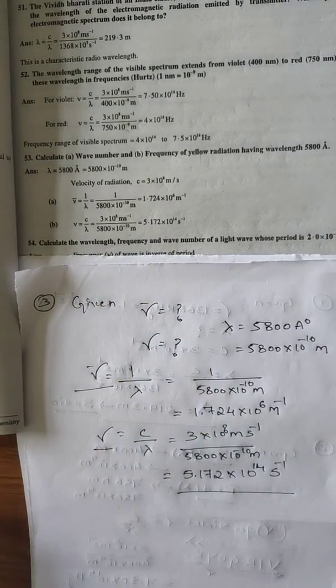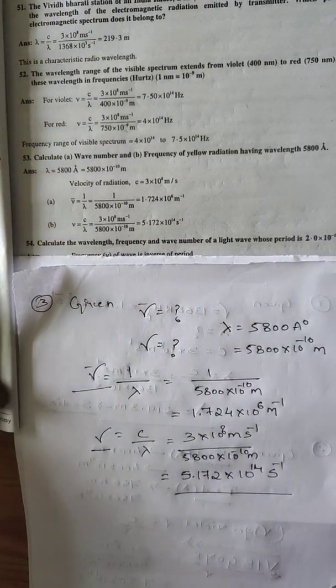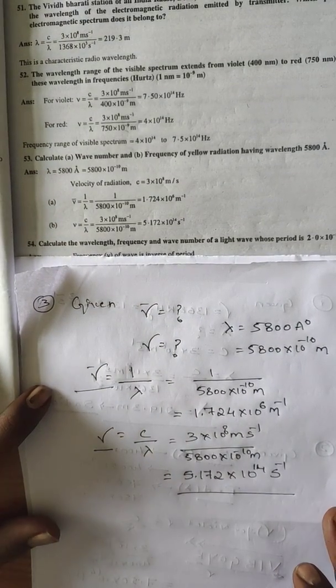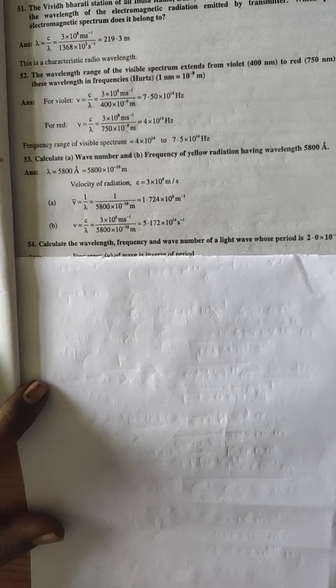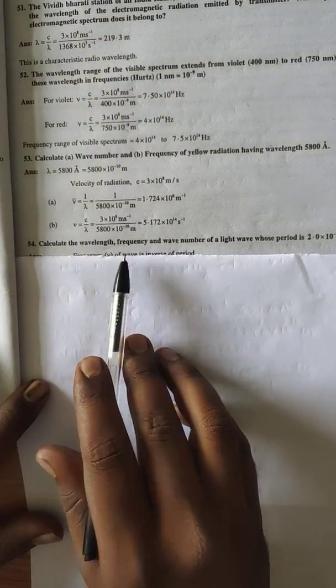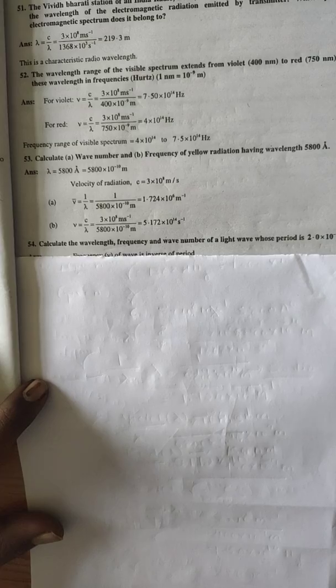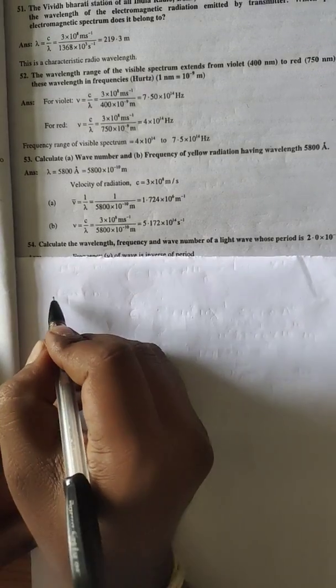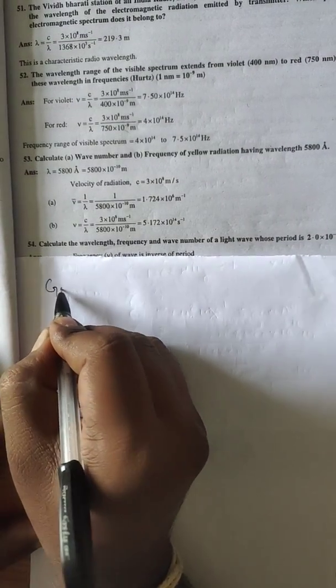Last problem, that is, you see, calculate the wavelength. They are telling to find out wavelength, means we can write the given.